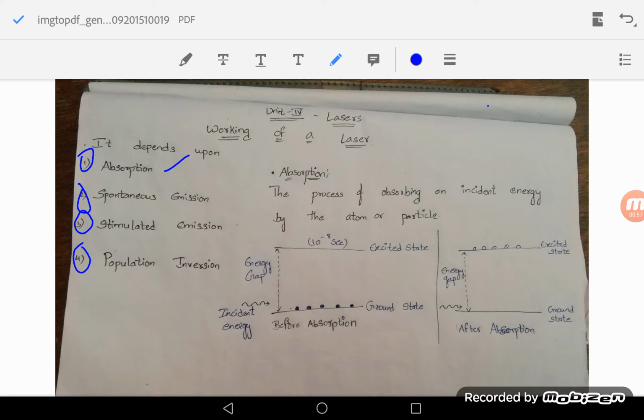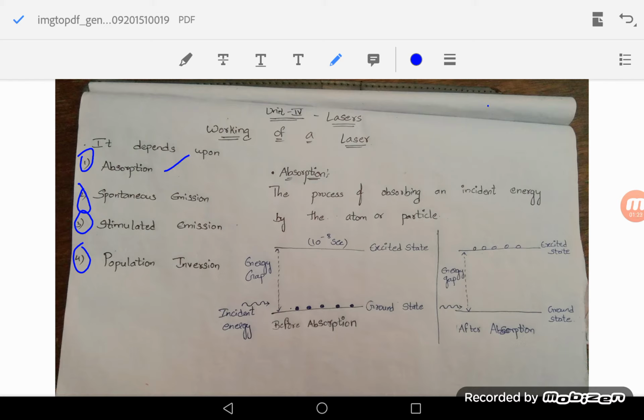What is meant by absorption? Generally, absorption is nothing but anything we observe. But coming to the laser system, the process of absorbing an incident energy by the atom or particle is known as absorption. Suppose let us consider an example of an atom.